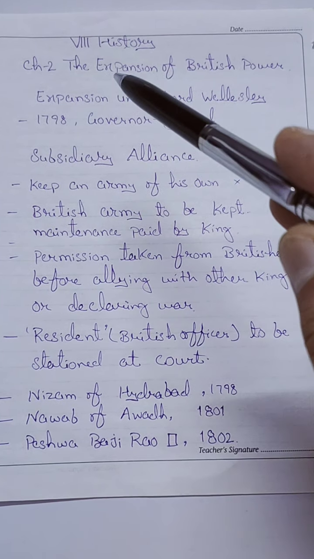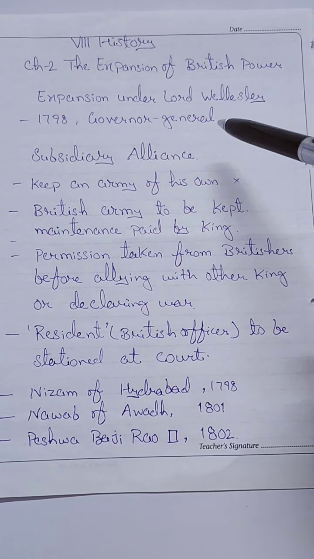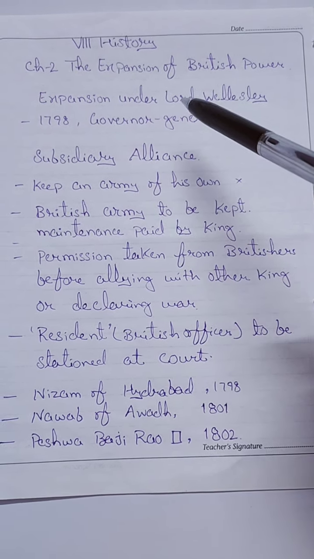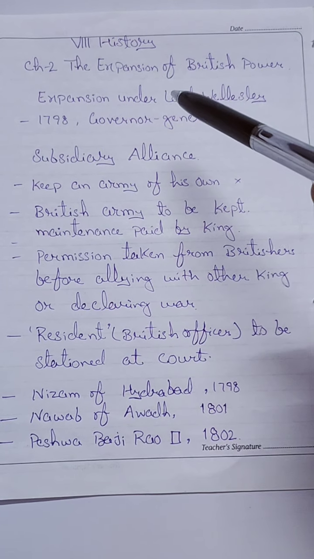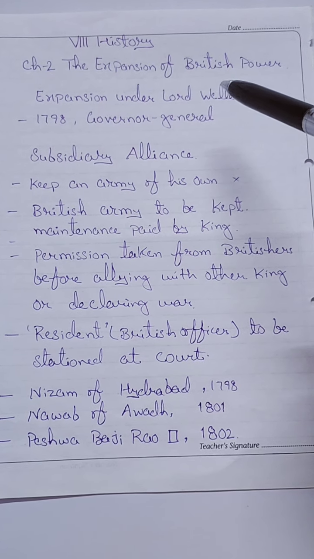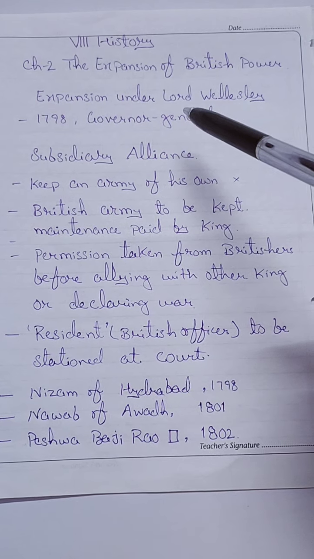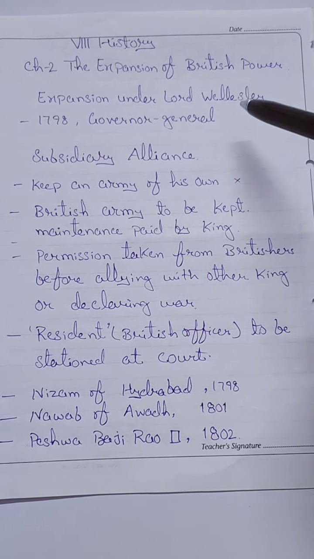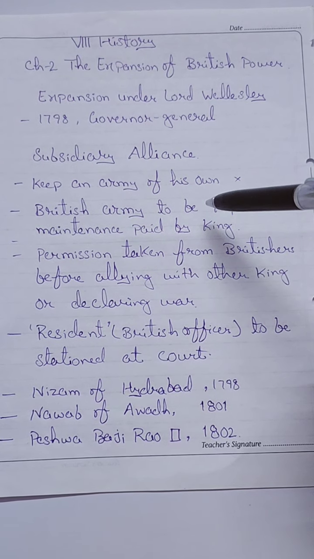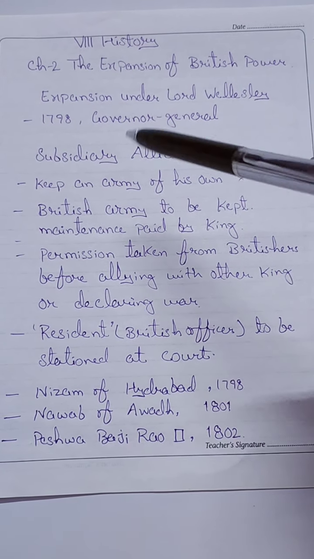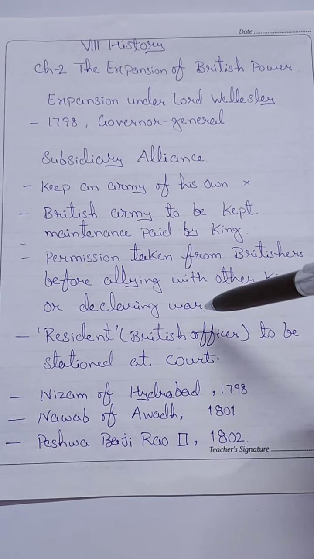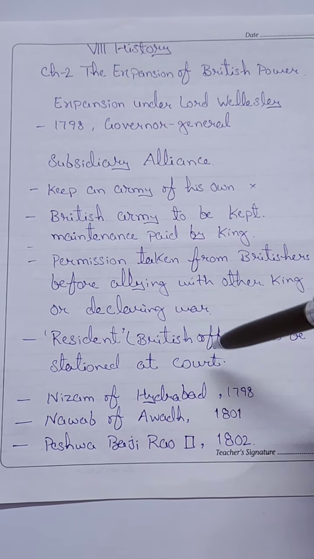First we will see the expansion of British administration under Lord Wellesley. Lord Wellesley, who was the Governor General of India from 1798 till 1805, in this time span of 7 years, introduced the subsidiary alliance. This subsidiary arrangement was very advantageous to the Britishers.